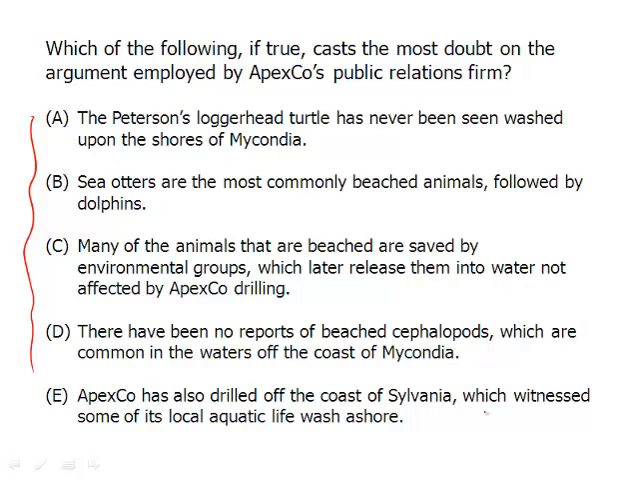Let's take a look at A. The Peterson's loggerhead turtle has never been seen washed upon the shores of Mycondia. Now, if you read the question, it says, which of the following, if true, casts the most doubt on the argument? You may look at this and superficially say, well, here we have a problem where these animals are washing on shore. Clearly, Apex Co. is a bad company. It's causing these animals to wash up on shore, and therefore when the PR person says, oh, well, not all the animals are adversely affected, we want to disagree with them.